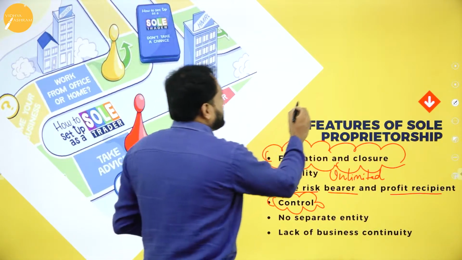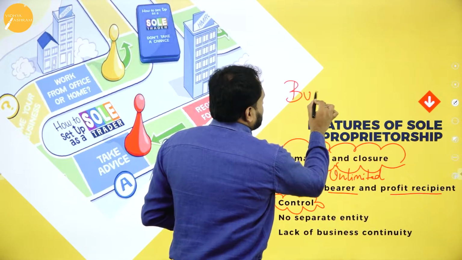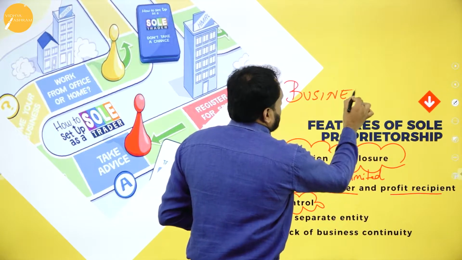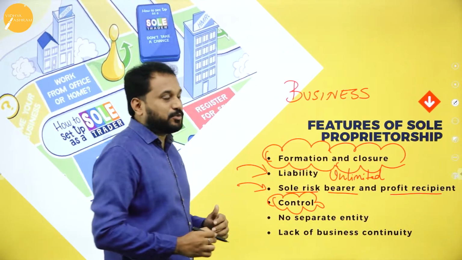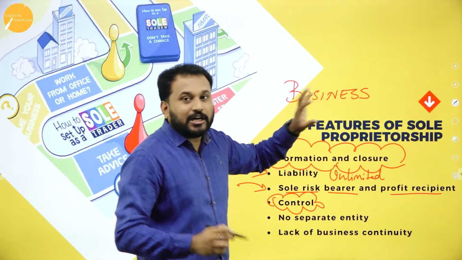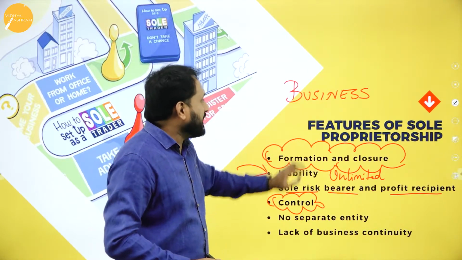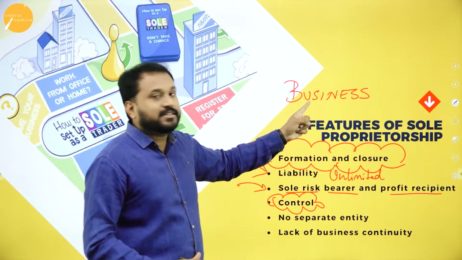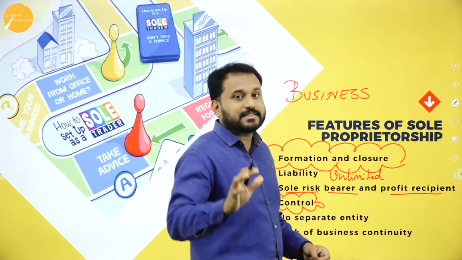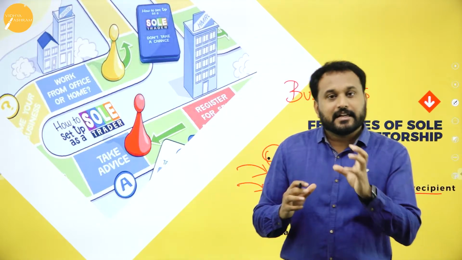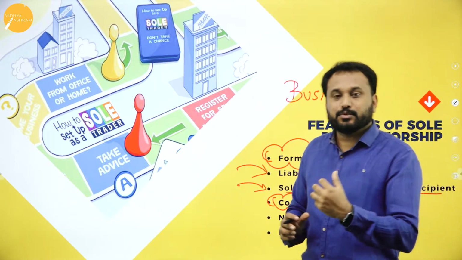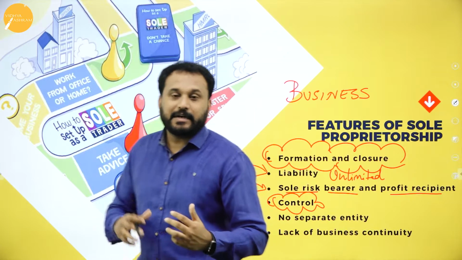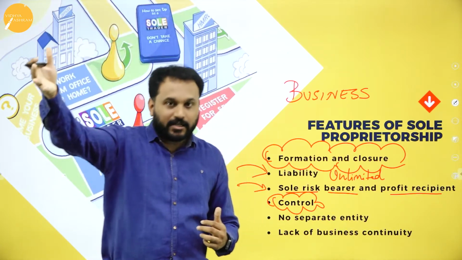Students, here you should know the word business. Now here the word business means what? If something legal is happening, that only is implied as business. If something is illegal, it is not considered as business. You need to understand. Now you may say, sir, there are a few items, a few goods which are legal in India but illegal in some other country.